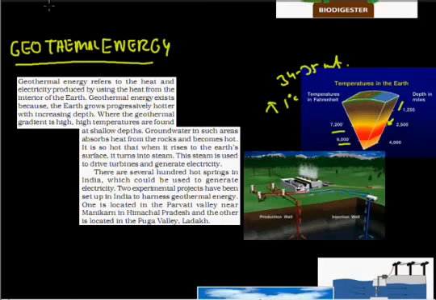So as it is written here also, geothermal energy refers to the heat and electricity produced by using the heat from the interior of the earth, meaning the underground heat of the earth that we are using. I think you all have seen the hot springs in the world. Geothermal energy exists because the earth grows progressively hotter with increasing depth, as you can see here in this diagram also. And here the geothermal gradient is very high, and we get a very high temperature here, and this high temperature is found at shallow depth.